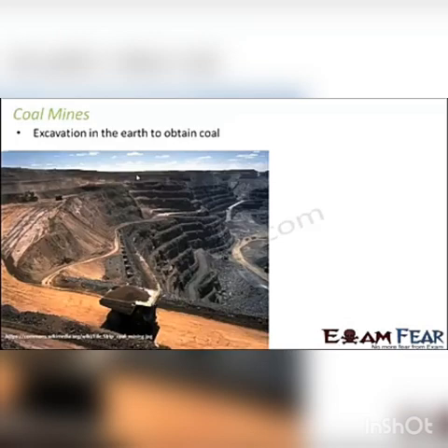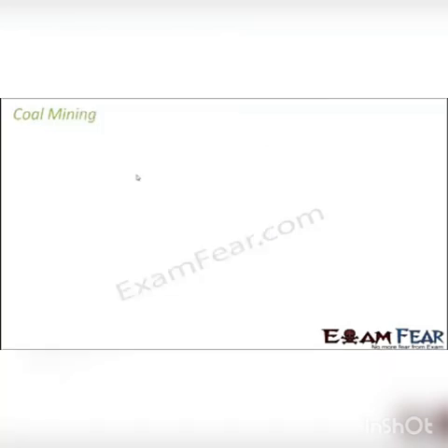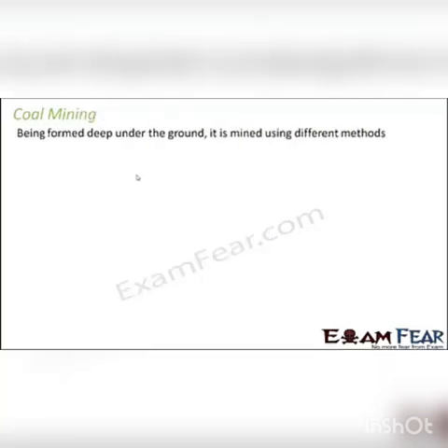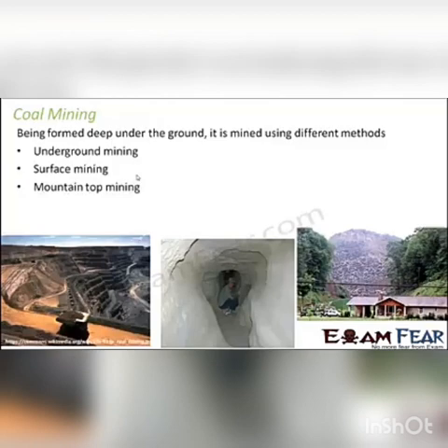Since we saw that coal is formed deep inside the earth, we have to dig until we reach where coal is present, and that's how we obtain the coal from there. So coal, being formed deep under the earth, is mined using different methods. Let us look at some of the methods by which coal is mined. One is underground mining, one is surface mining, and the third one is mountain top mining.